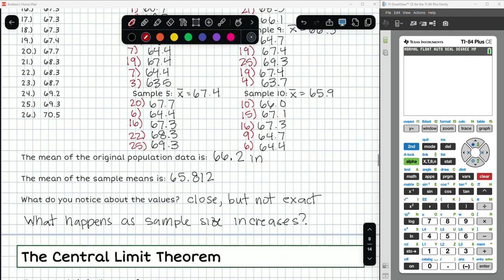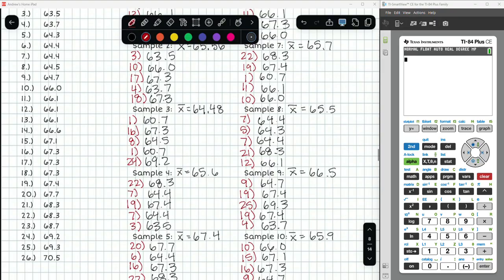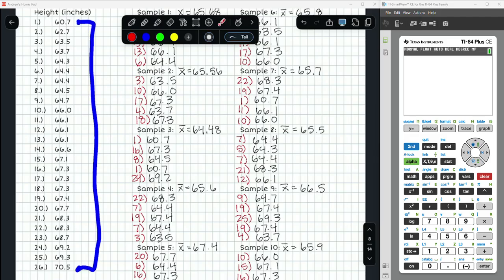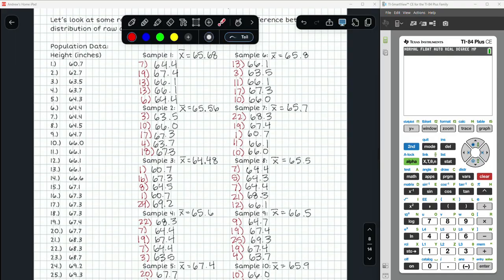If I go back up and look at the spread of my raw data, my min is 60.7, my max is 70.5. That's a pretty big spread, even without calculating a standard deviation. But if I look at the sample means, my smallest sample mean in my sampling distribution is 64.48, and my largest is 67.4.